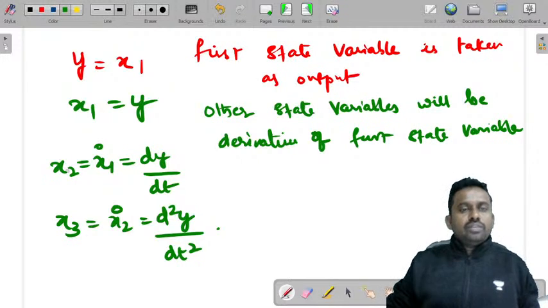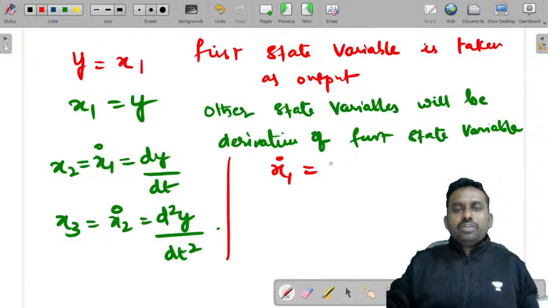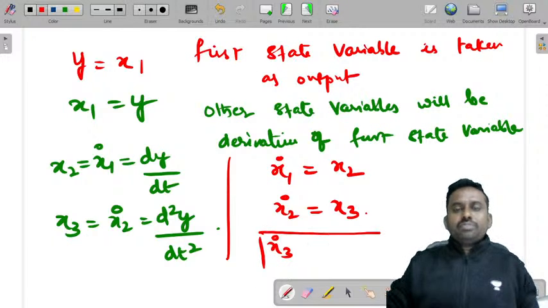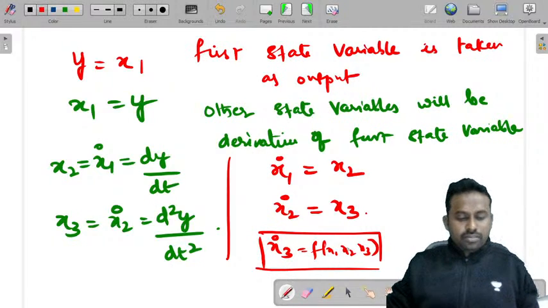Right, so you can get x1 dash, you get the equations from this. If you write x1 dash is equal to x2, x2 dash is equal to x3, but you also need to have an expression for x3 in terms of x1, x2, x3 and u.